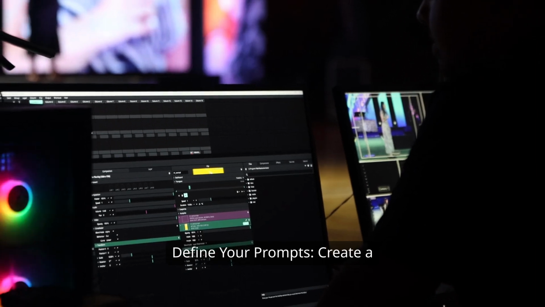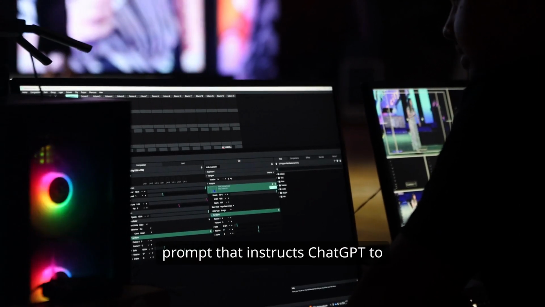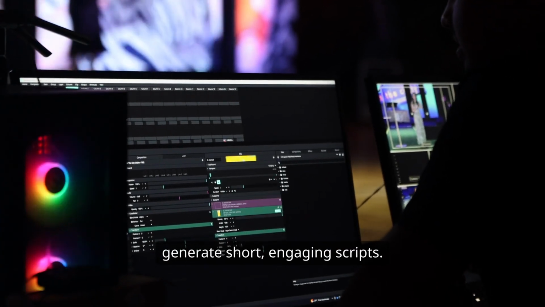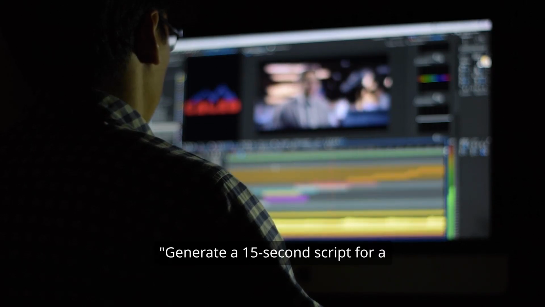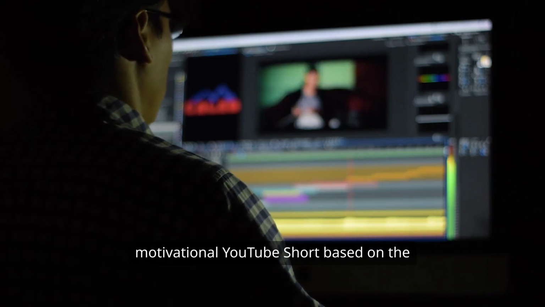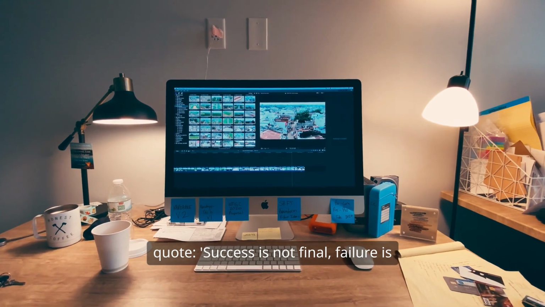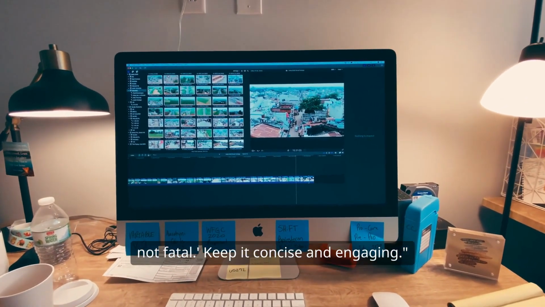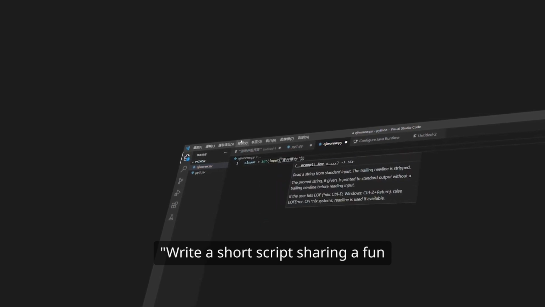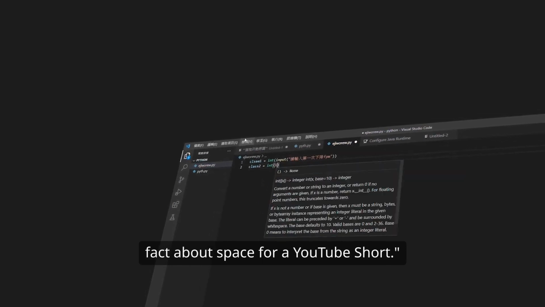Define your prompts. Create a prompt that instructs ChatGPT to generate short, engaging scripts. For example, generate a 15-second script for a motivational YouTube short based on the quote, "Success is not final, failure is not fatal." Keep it concise and engaging. Write a short script sharing a fun fact about space for a YouTube short.